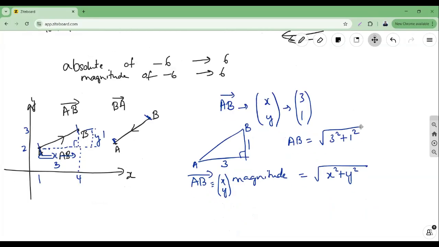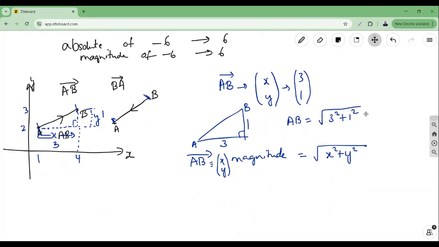Now, magnitude is going to give me how long that line is, how long that vector is. That's what it's going to give. But vectors don't have only the length, right? Length means it will be a scalar quantity. A vector has direction also. So how do we define the direction?